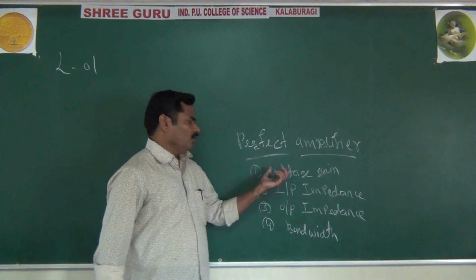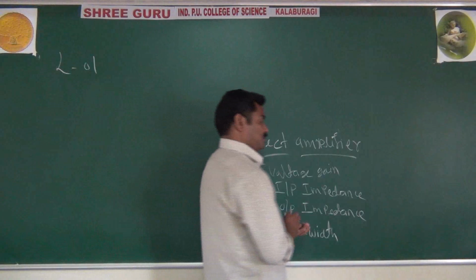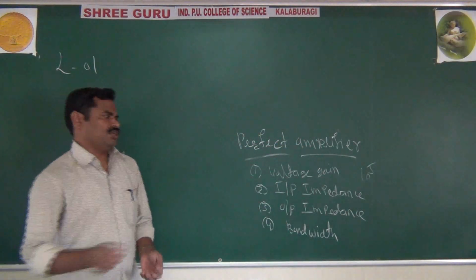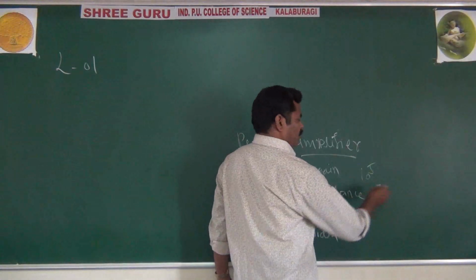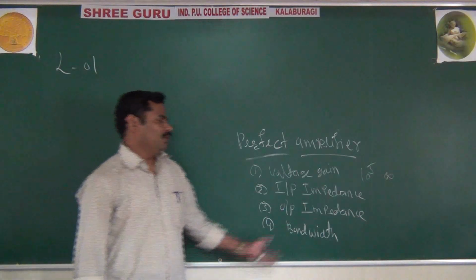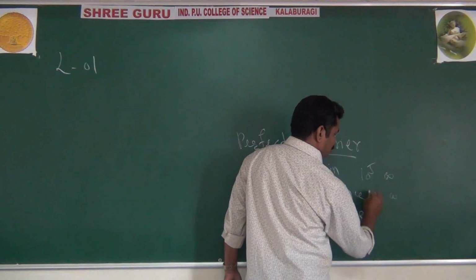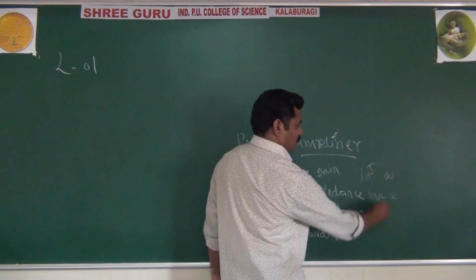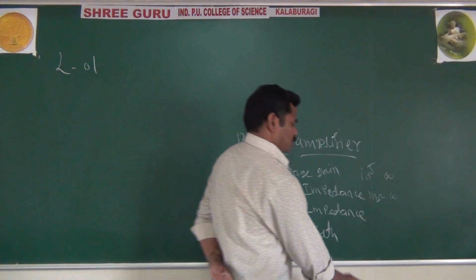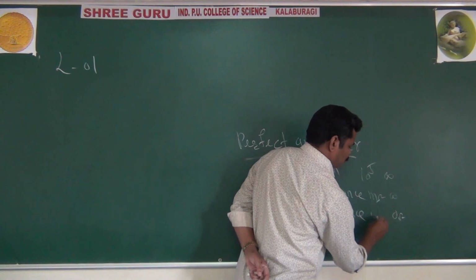Because in your operational amplifier, you are having more voltage gain. The ideal voltage gain is infinity. The input impedance is also ideal, infinity, but practically it is some mega ohms. And the output impedance is actually 0, but practically there are some ohms or some 10 ohms.